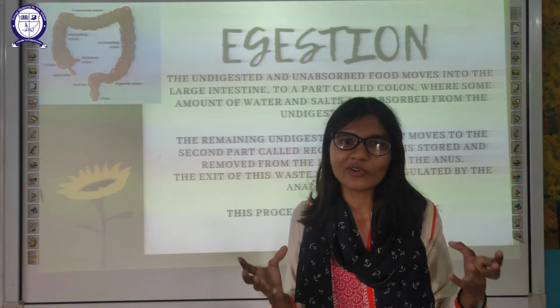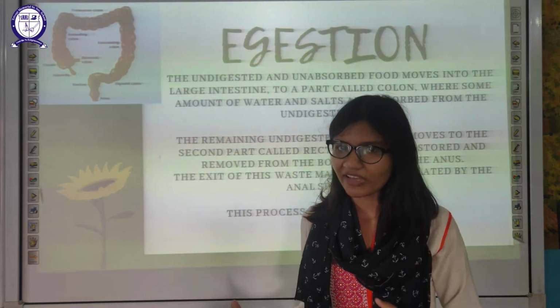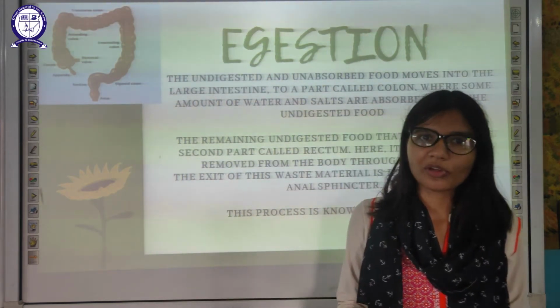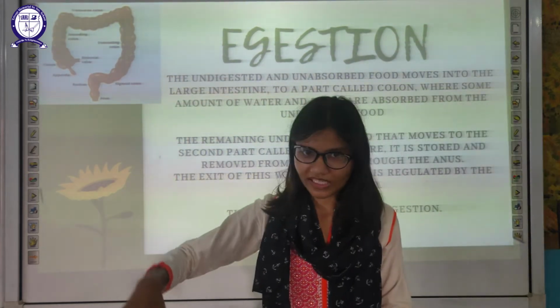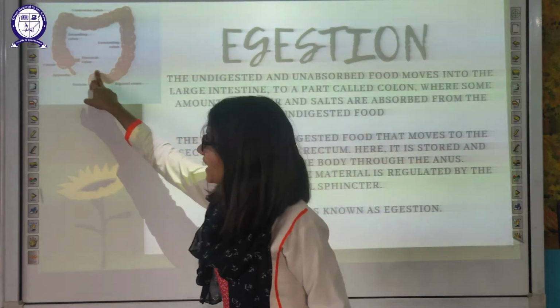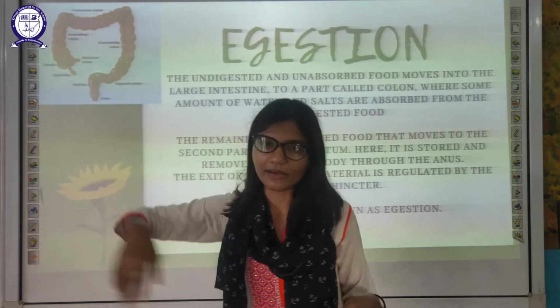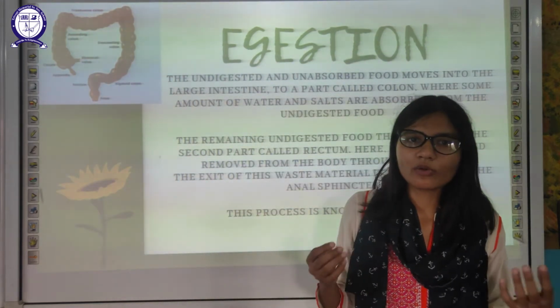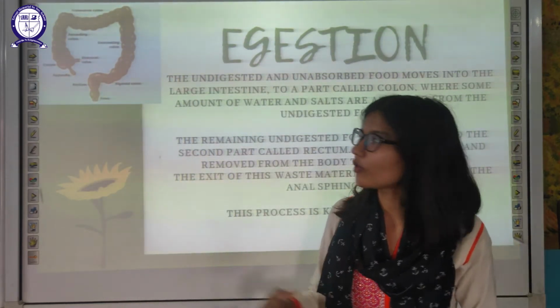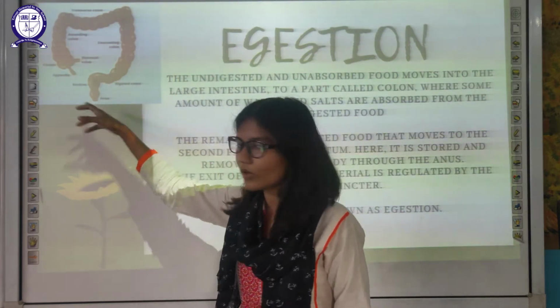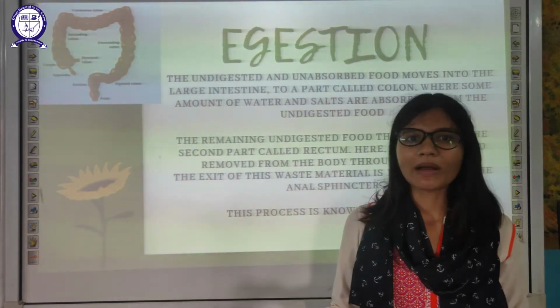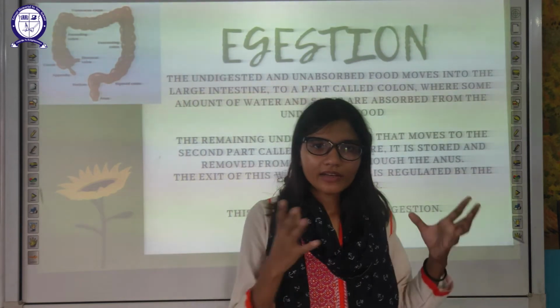When you feel like you have to get rid of your waste, you can do so. Till then the undigested food will be stored here, in the rectum. When you want to get rid of it, it will get out of the body through the anus. That's all about nutrition in humans.